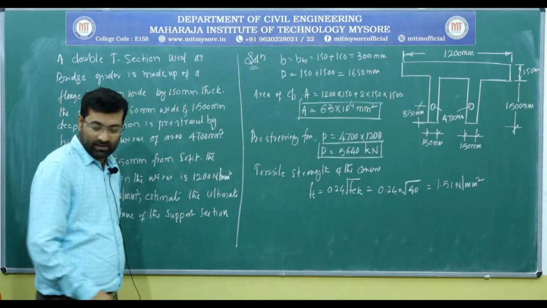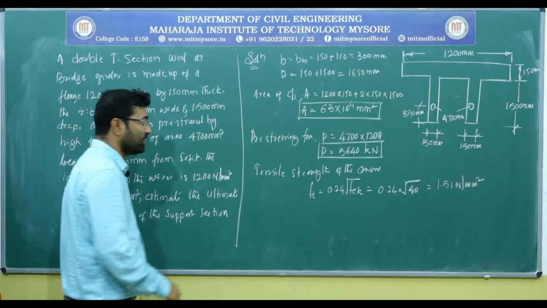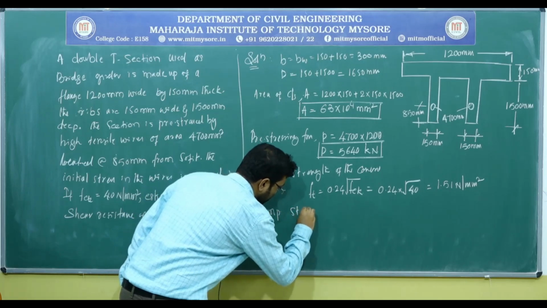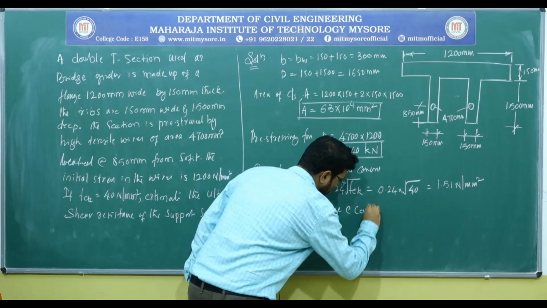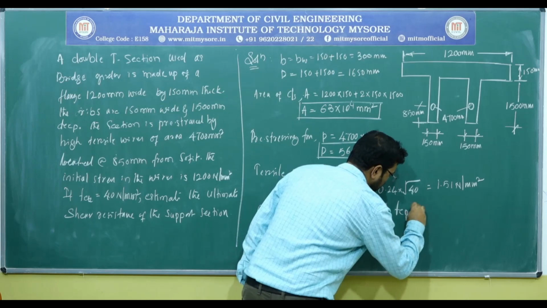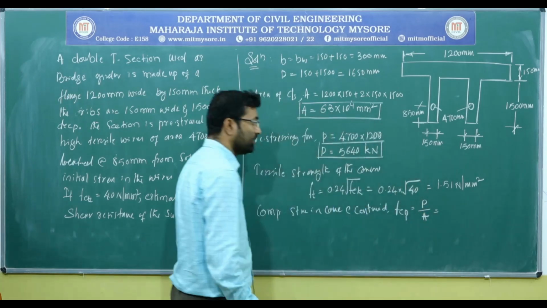Then we need FCP, that is the compressive stress in concrete at the centroid, FCP, which equals the pre-stressing force divided by the area of the concrete.